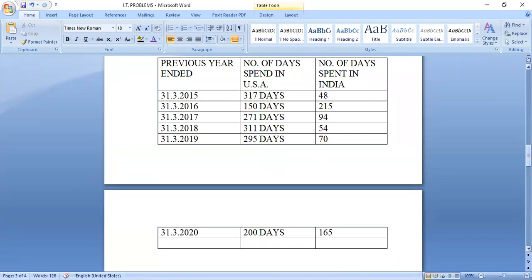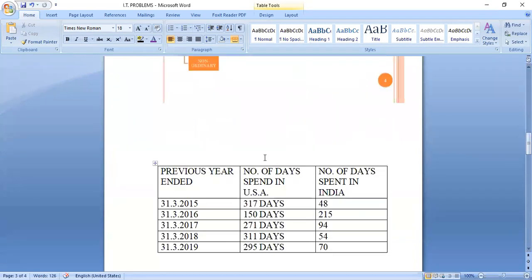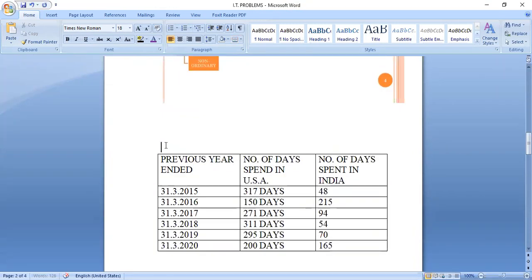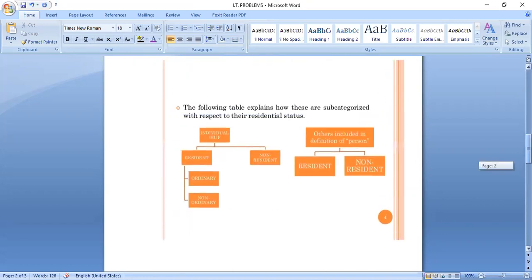Before that, you should learn some theory also. In residential status, for individual and Hindu undivided family (HUF), we classify into resident and non-resident.